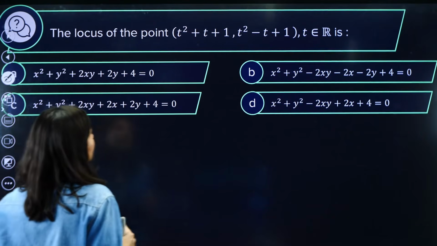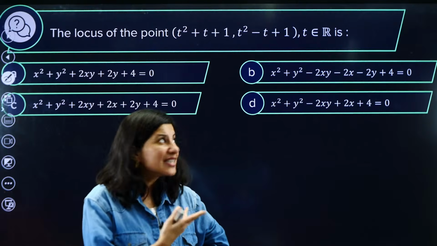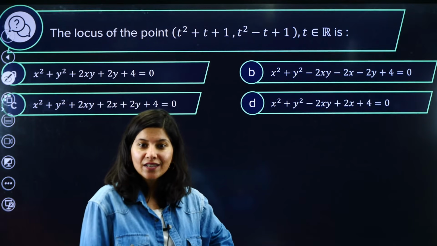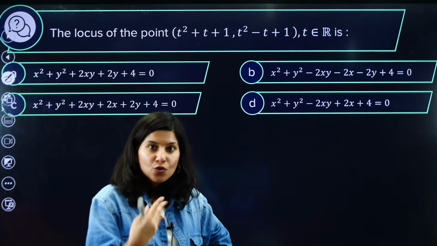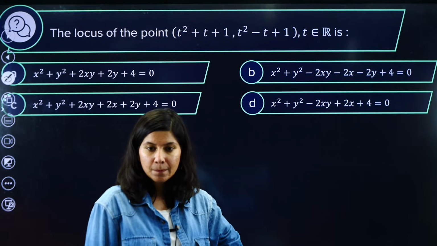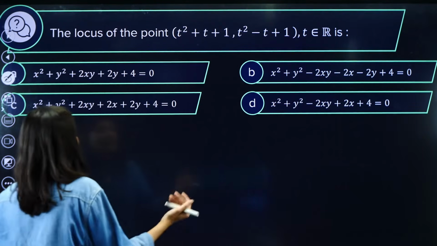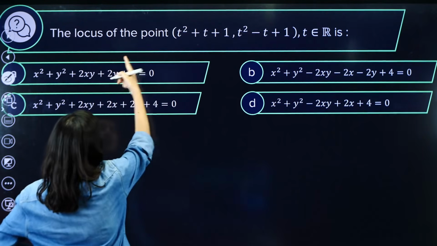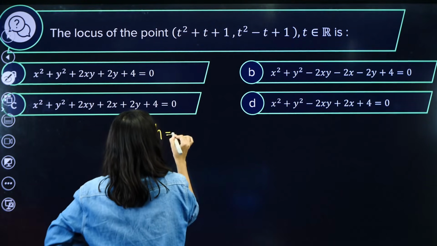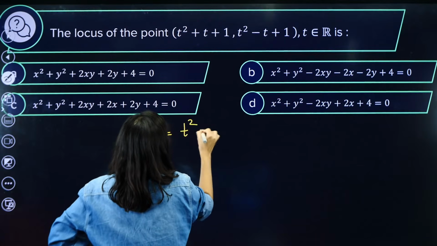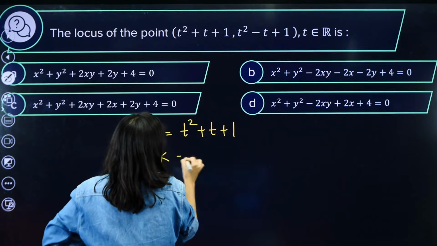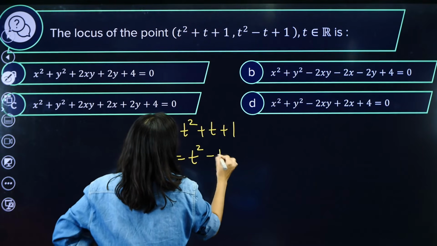The locus of these two points. Okay ma'am, so what is this? They have not given anything. No condition, no geometry, no moving point. What? Chalo, let's see. So the locus of this point we need to calculate, हैं ना? Basically h is t square plus t plus 1, and k is t square minus t plus 1.